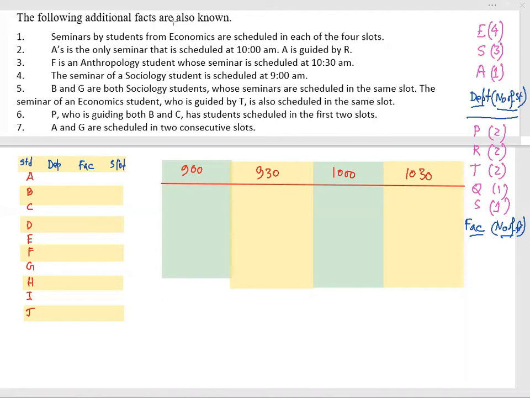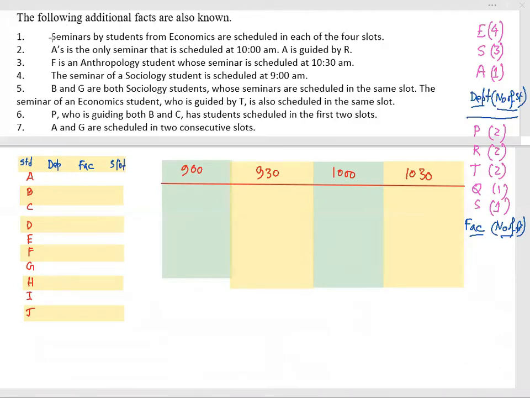Now some additional information is also there. Let us go with this additional information, and for that we need to form a table where slot-wise information is required, and along with that the students are also considered. Let us fill it in as per the given information.